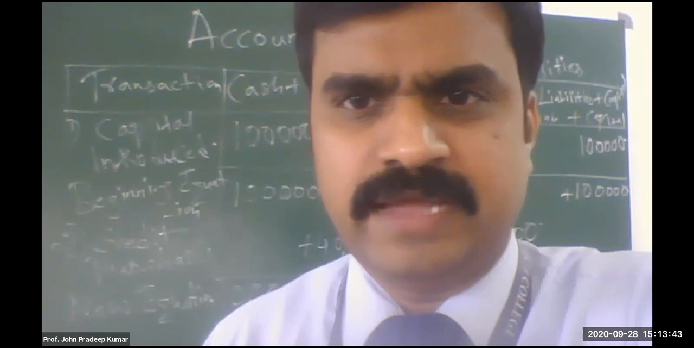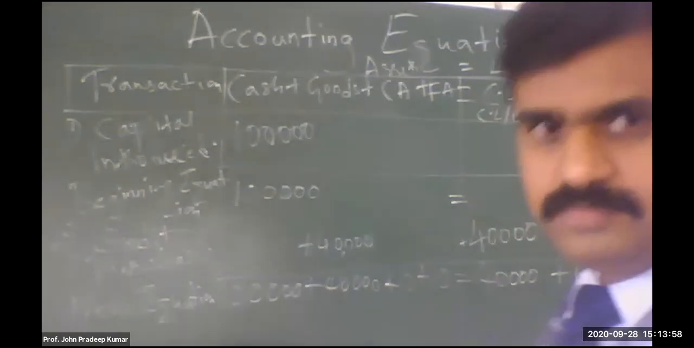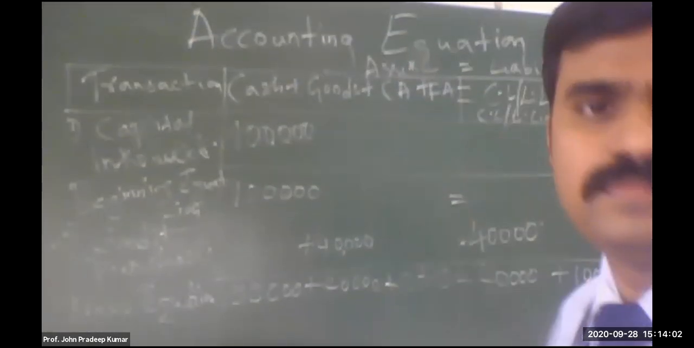Either, on the asset side, for cash and goods, current assets and fixed assets, we can divide it into columns. Yes, you can write it, no problem. You can draw columns also like this, no problem. Okay, sir. Thank you, sir.